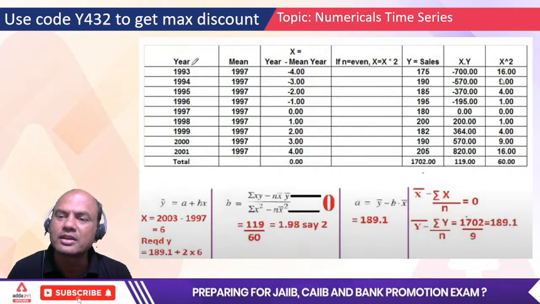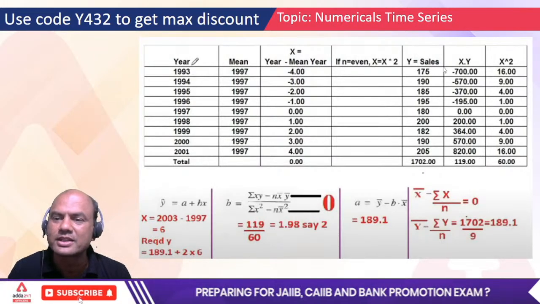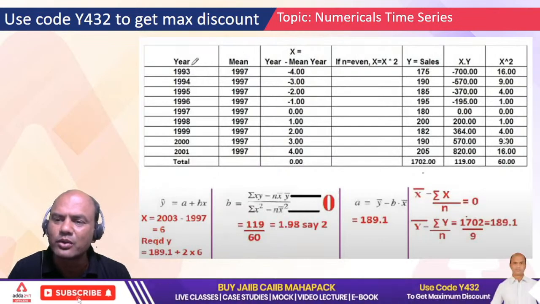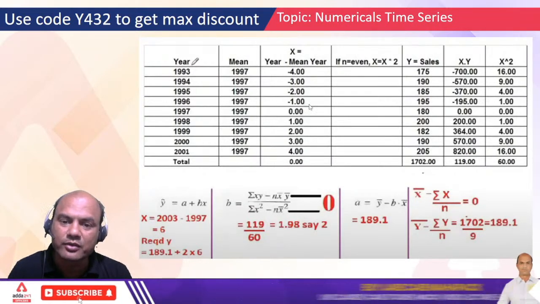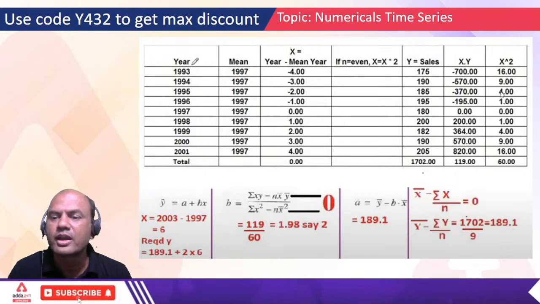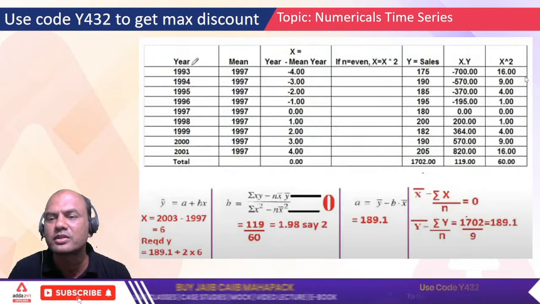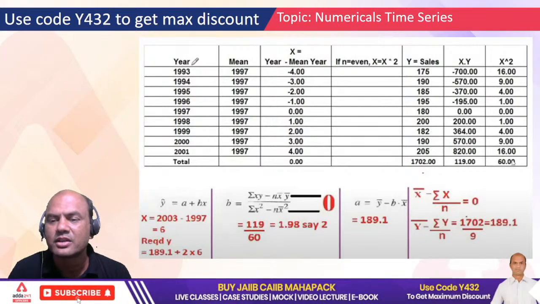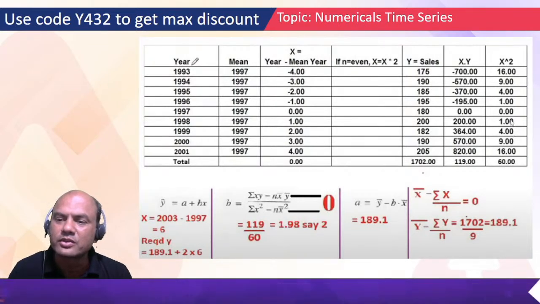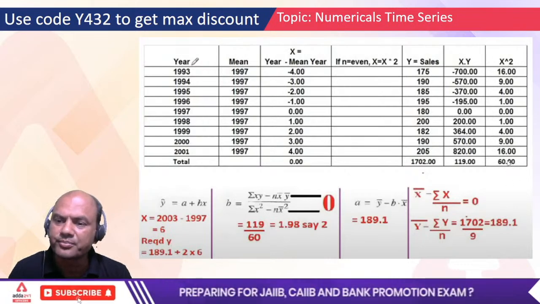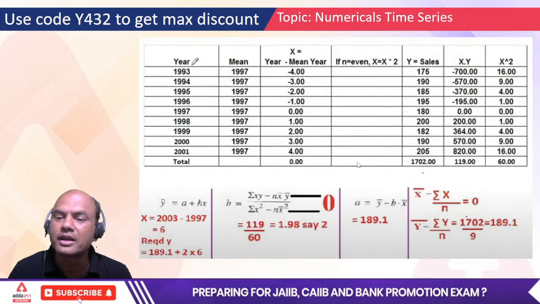Similarly do x square. So minus 4 square is 16, minus 3 square is 9, and do all these things. The square of this x. When you add this, you will get 60. Why? Because square of minus 4 is also 16 and plus 4 is also 16. So all the squares will be plus only. So the answer is 60 over here. Now we have completed this table.